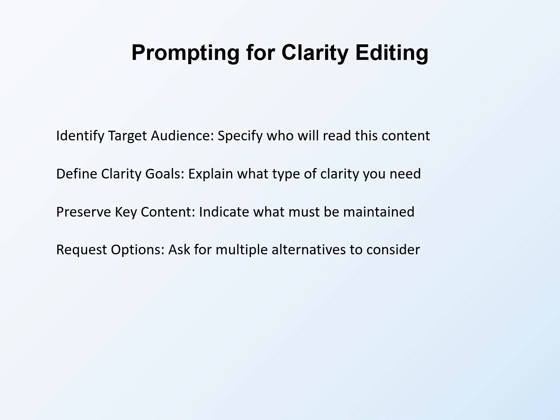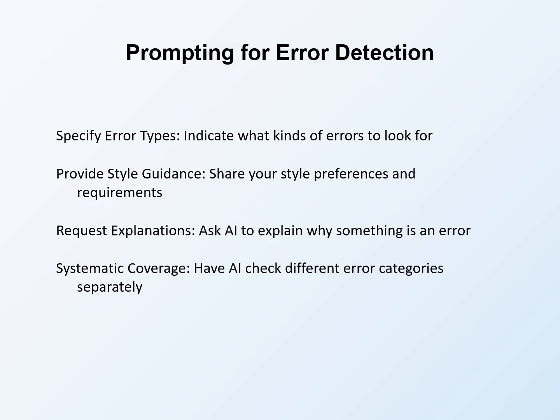Rather than accepting a single AI suggestion, request several options. Having choices lets you select the best alternative or combine elements from different suggestions. Options expand your possibilities. Prompting for error detection helps AI serve as an effective proofreading assistant. Specific prompting strategies improve error detection results.